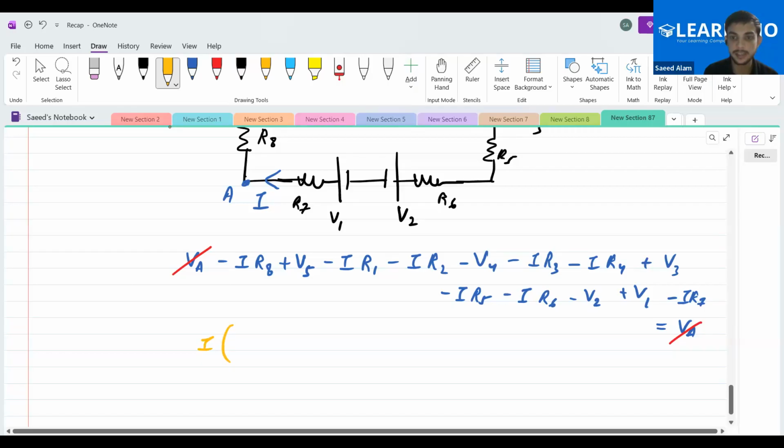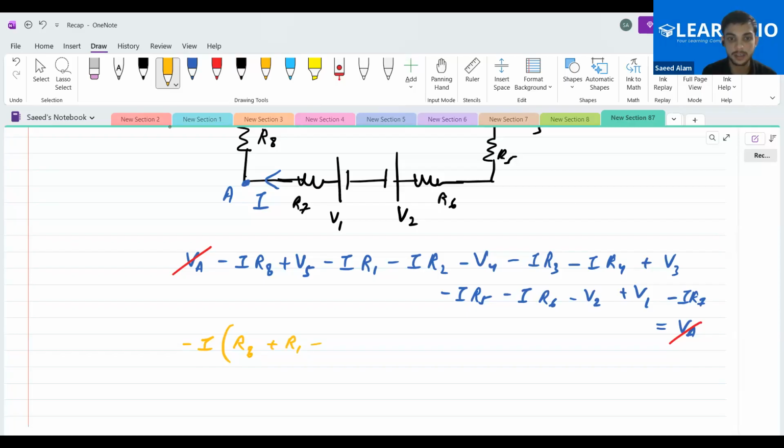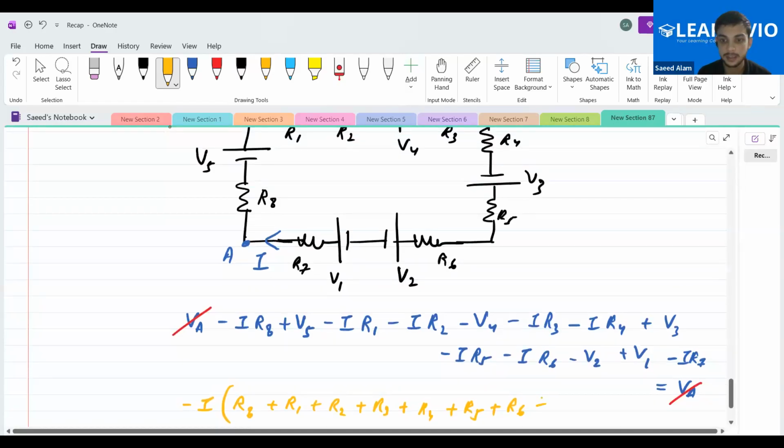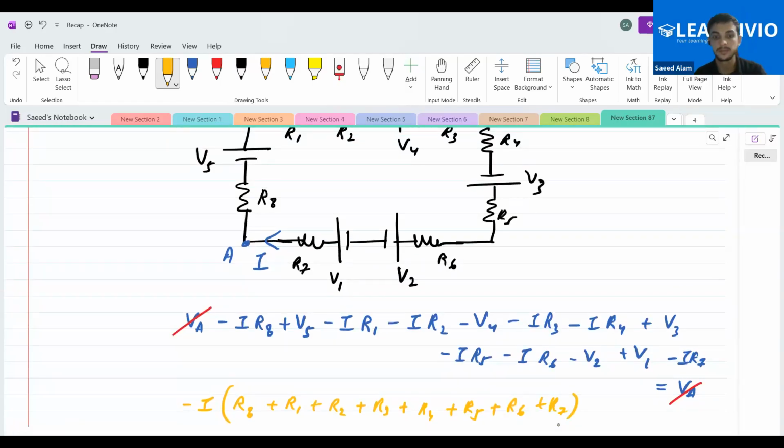If we club the minus I here, what we get is R8 plus R1 plus R2 plus R3 plus R4, R5, R6 and R7.